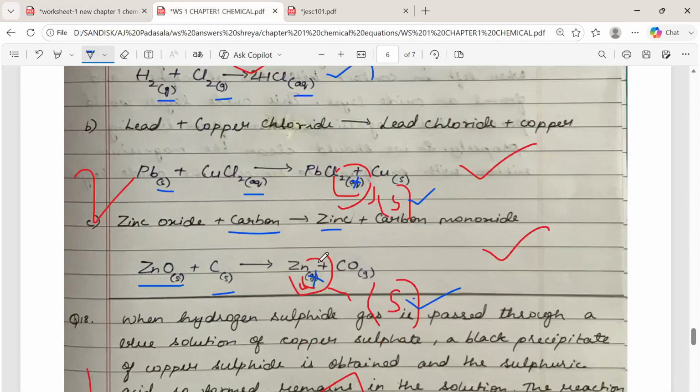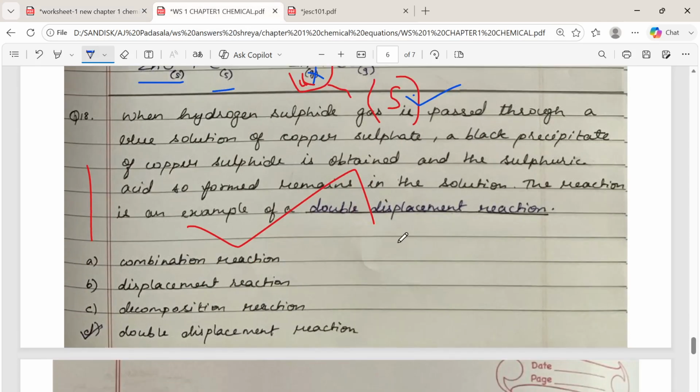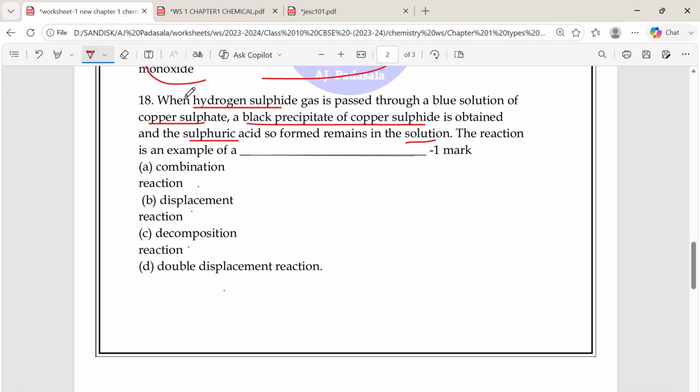So actually here what is happening? Double displacement is happening. See, hydrogen sulfide and copper sulfate. So what will happen finally? The copper reacts with the sulfide, and the hydrogen reacts with sulfate and forms sulfuric acid. So here this is the answer: double displacement reaction is the correct answer.